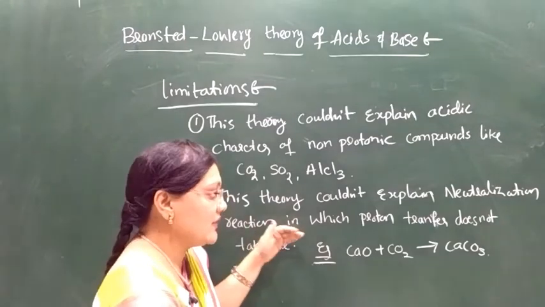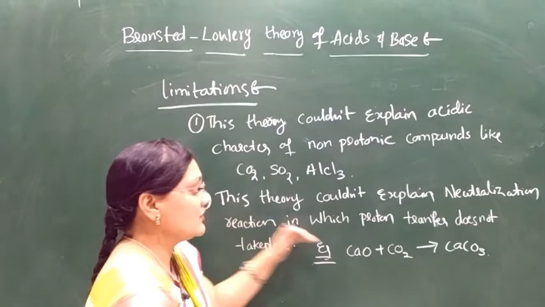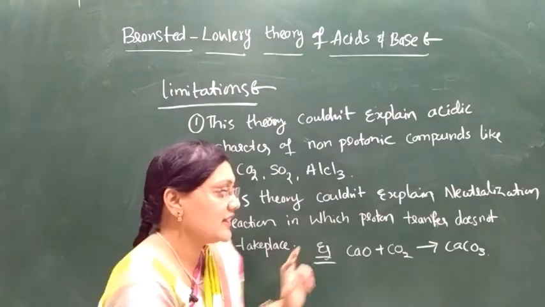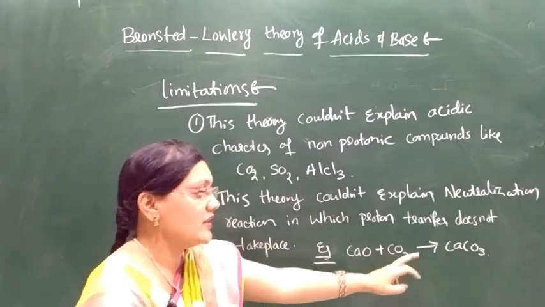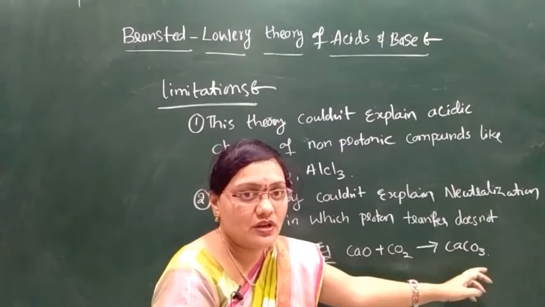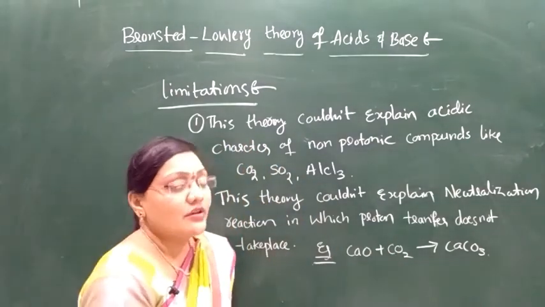It could not explain neutralization reactions in which proton transfer does not take place. For example, calcium oxide reacts with carbon dioxide to form CaCO3. It could not explain this. These are the limitations of the Bronsted-Lowry theory.